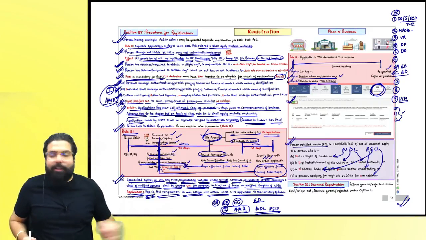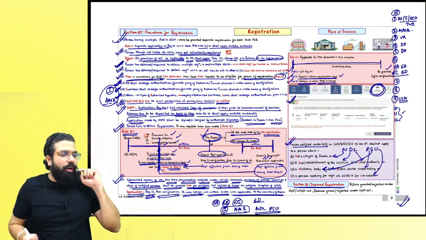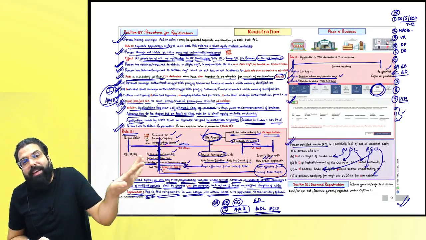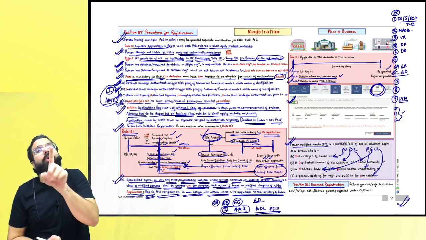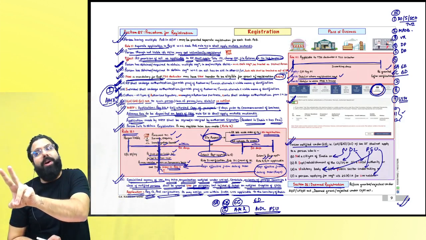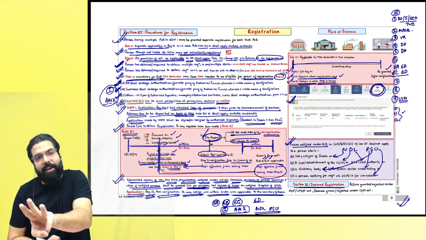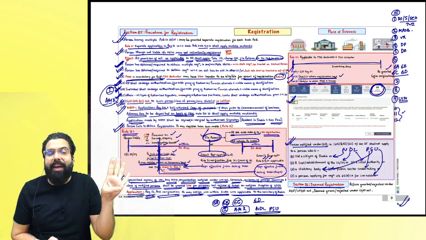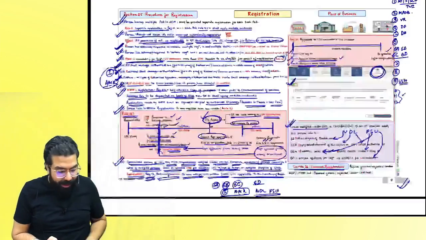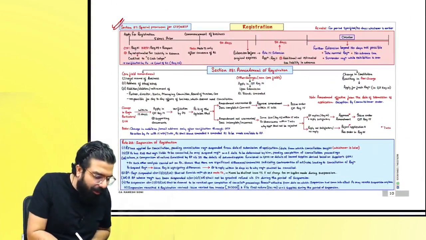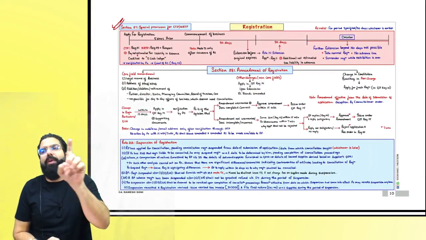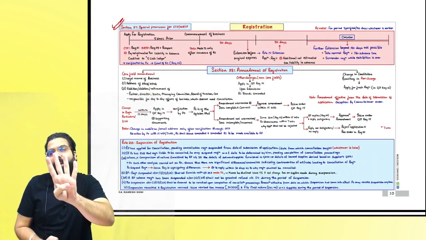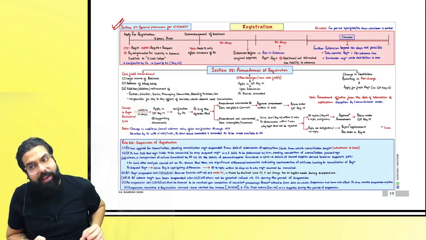Alright people, let's go ahead and continue our revision on the chapter of registration. Previously we were done till section number 26. Section 22 told people who are liable, 23 told people who are not liable, 24 told about compulsory registration, 25 the procedure for registration, 26 deemed registration. Today we continue our revision with section 27, which talks about special provision for CTP and RTP, 28 amendment, 29 cancellation, 30 revocation of cancellation.